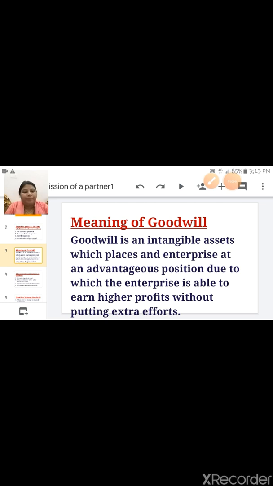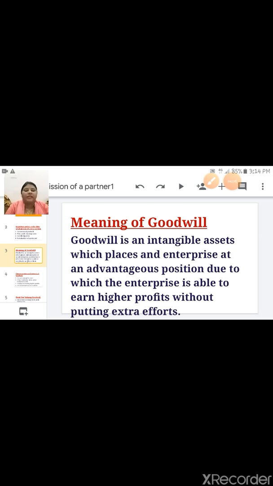For example, if you purchase anything from a company, and the company provides good service to its customer, then the customer will be satisfied with the service, and he or she will again purchase the next thing from the same company.